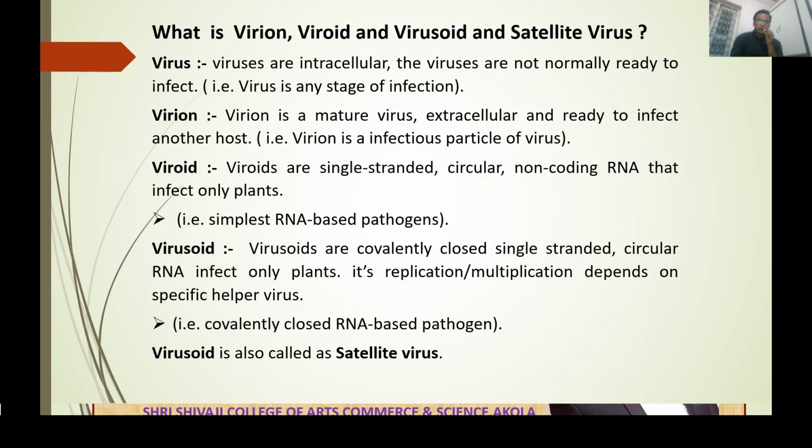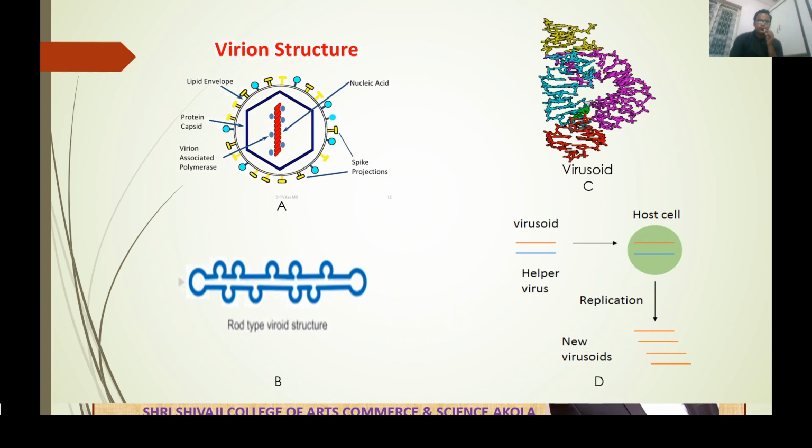In short, virusoid is a covalently closed RNA-based pathogen. Virusoid is also called satellite virus. We always hear about satellite viruses. Virusoid and satellite viruses are the same. Satellite virus and virusoid both require a helper virus for replication and infection.